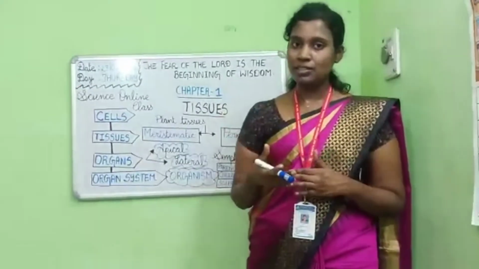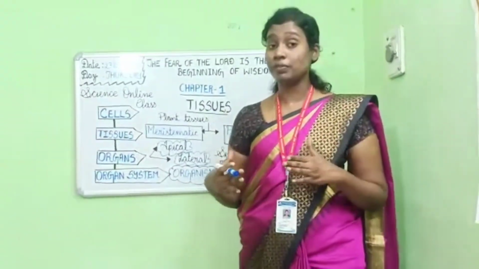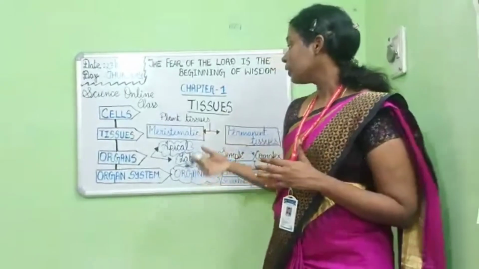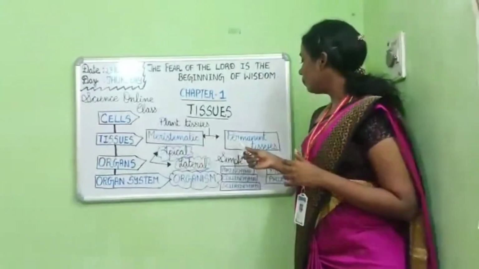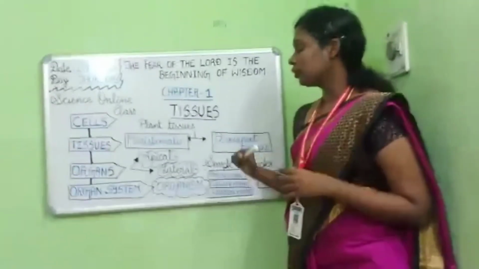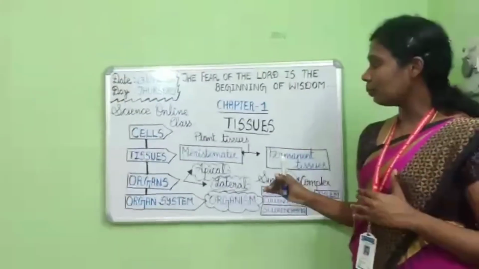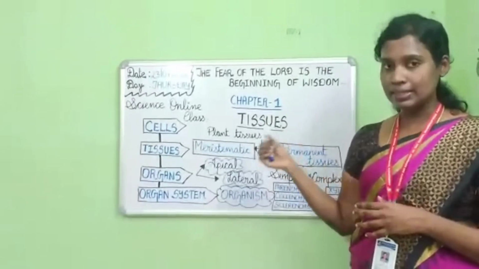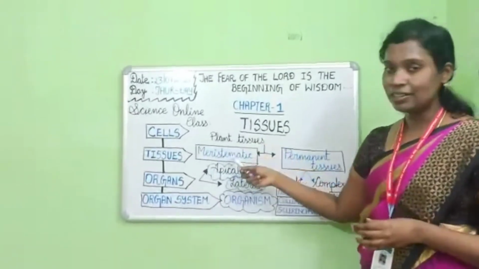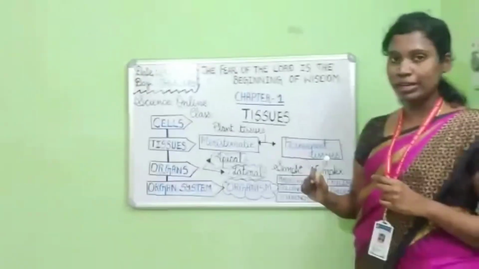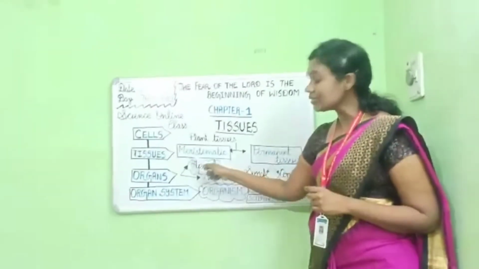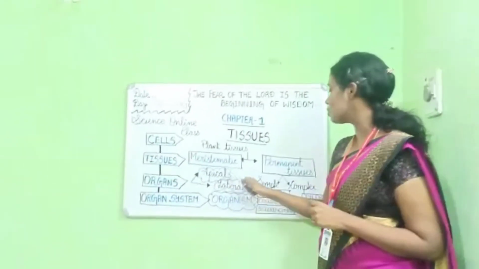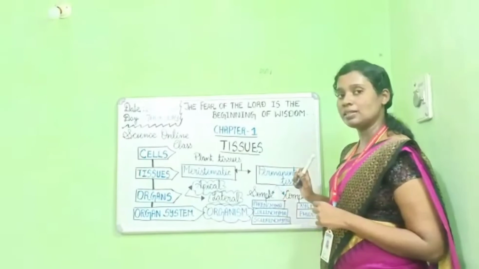Plant tissue is further divided into meristematic and permanent tissues. We are going to learn about plant tissues as well as animal tissues in this lesson.